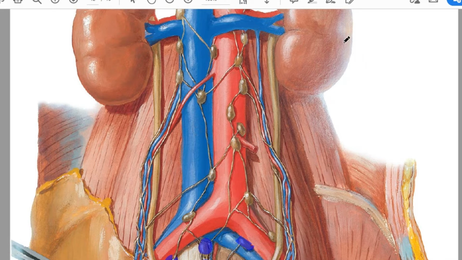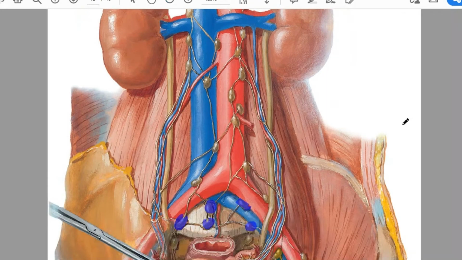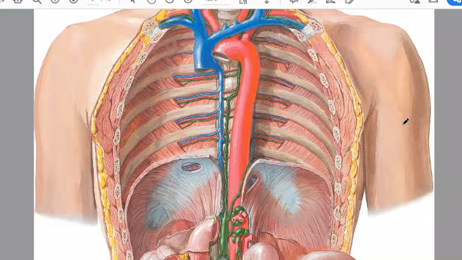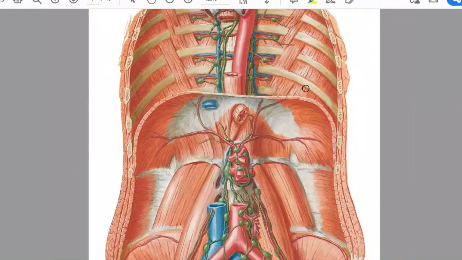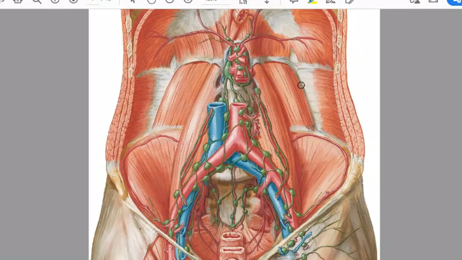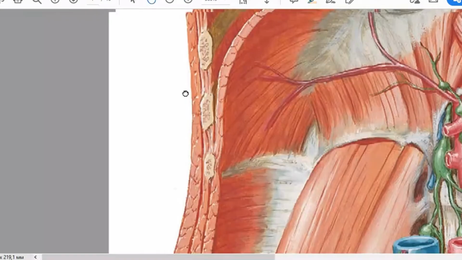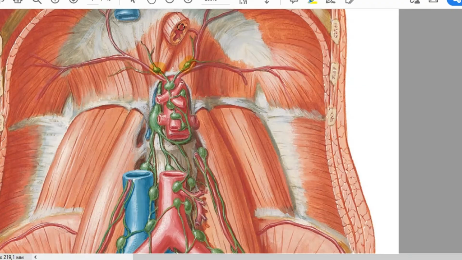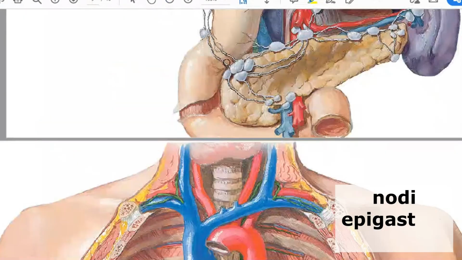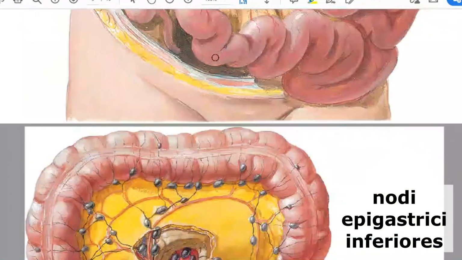And here we come to lymph nodes of your abdominal cavity. So lymph nodes of your abdominal cavity are also subdivided into parietal and visceral, and they also accompany the same arteries and veins and have the same name. So if you talk about parietal lymph nodes of your abdominal cavity, there will be nodi lymphatici phrenici inferiores, which accompany the same arteries lying on the inferior surface of the diaphragm. There will be nodi lymphatici epigastrici inferiores on the anterior wall. They accompany the vena epigastrica inferior, you remember.